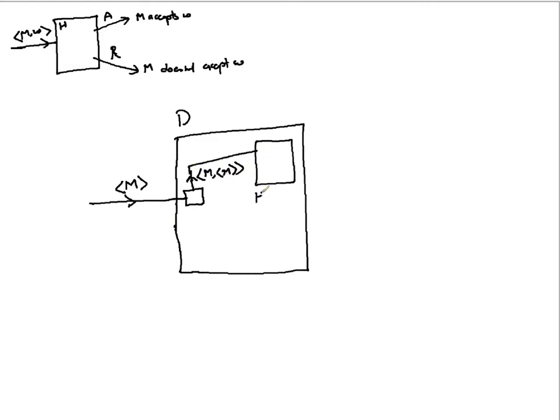This is my H. Inside D, you are taking some Turing machine as input, and you are passing the description of that Turing machine to itself. Every description is a string, so you are feeding the description of the Turing machine to itself.